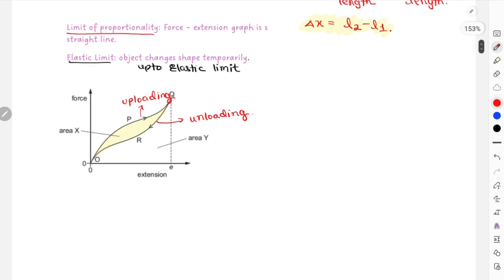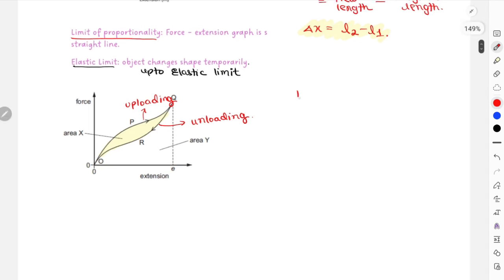So there's one condition over here: if an object can return to its original shape, or if an object can change its shape temporarily, this indicates that the object's elastic stored energy was conserved, right? It was not lost.